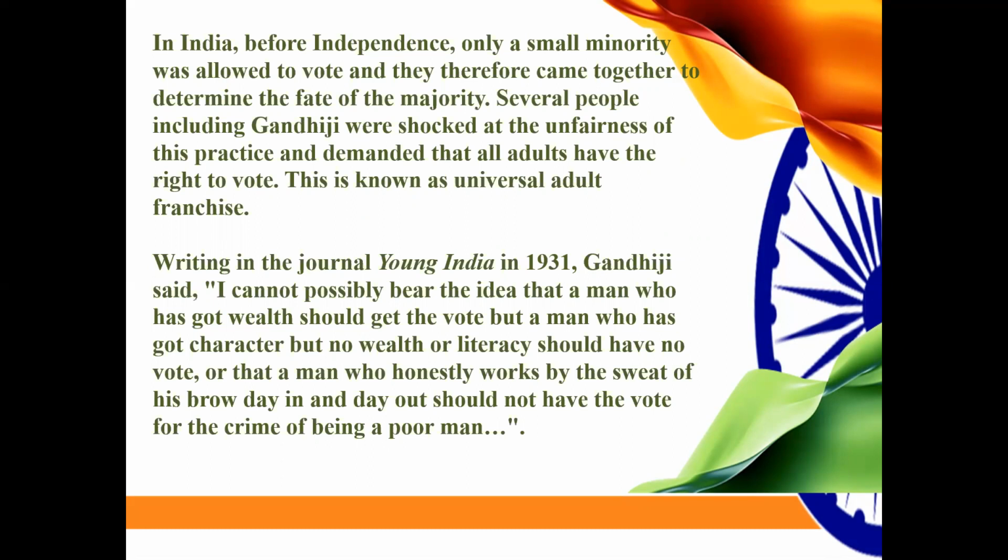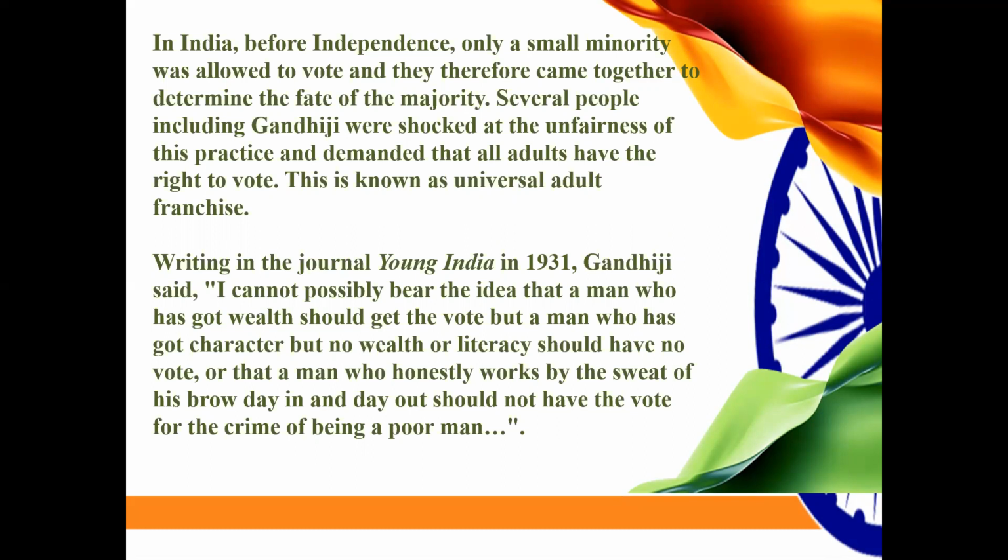In India, before independence, only a small minority was allowed to vote, and they therefore came together to determine the fate of the majority of the population of India. Several people, including Gandhiji, were shocked at this unfair practice and demanded that all the adults should have the right to vote. This is what we call universal adult franchise.